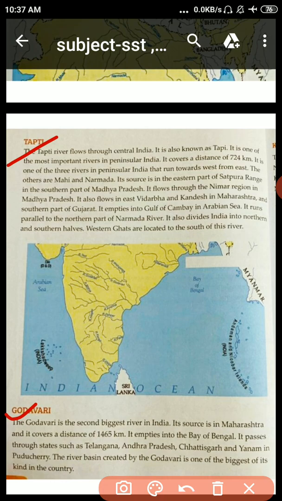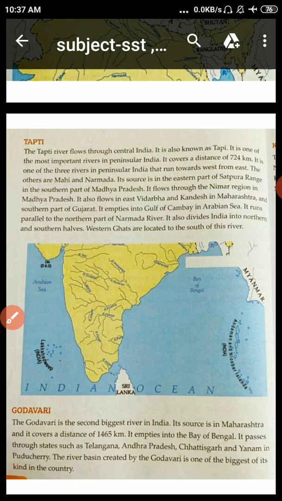Okay students, now on this page we are studying about Tapti river and Godavari river. So student, Tapti river's source is in the eastern part of Satpura range in the southern part of Madhya Pradesh, and it covers a distance of 724 km. And Godavari river is the second biggest river in India, its source is in Maharashtra and it covers a distance of 1465 km. Okay student, now move on.